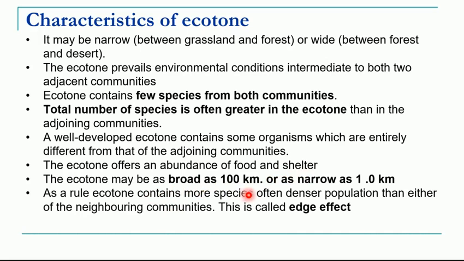It may be as small as 1 kilometer or it can be as long as 100 kilometer. An ecotone contains more species than the other two neighboring communities or ecosystems. That effect is called the edge effect. In the next slide we will understand what is meant by edge effect.